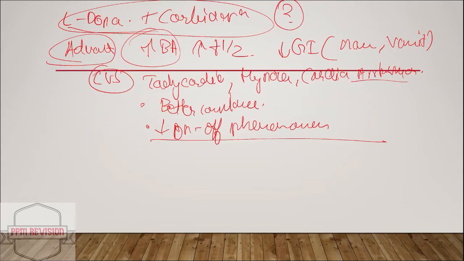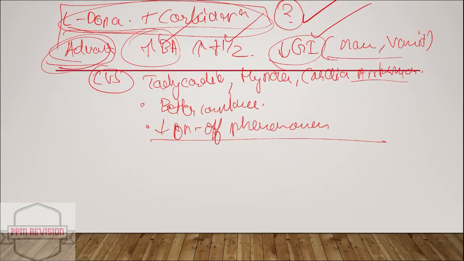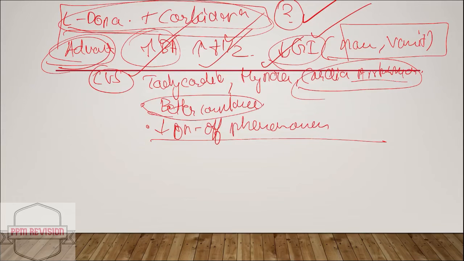Okay, so let me just recap. This levodopa and carbidopa combination is common, and it is combined because of its advantages: increased bioavailability and half-life, reduced GI symptoms such as nausea and vomiting, relief of CVS effects such as tachycardia, hypotension and cardiac arrhythmias, better compliance, and it reduces the on-off phenomenon.